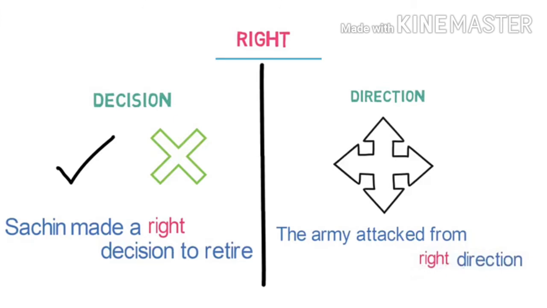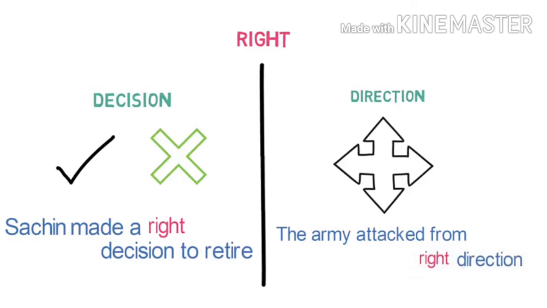Next example is right. First meaning of it is used when you are taking a decision. It may be right or wrong. For example, Sachin made a right decision to retire. Here, right defines the type of decision he made.